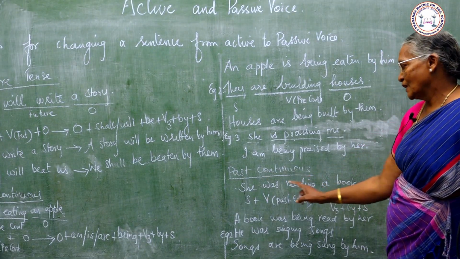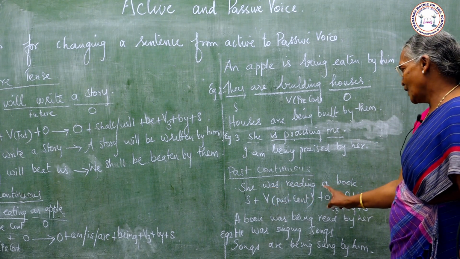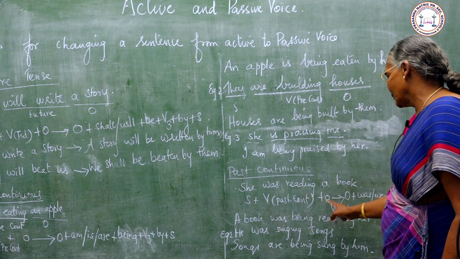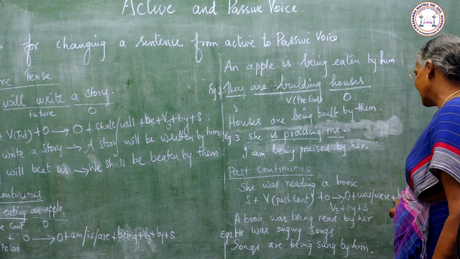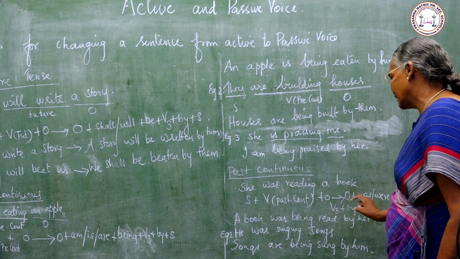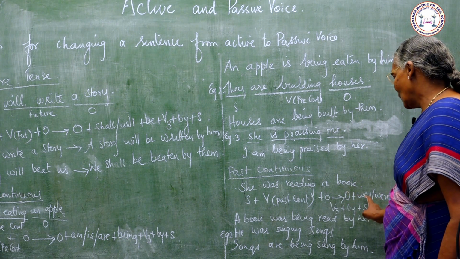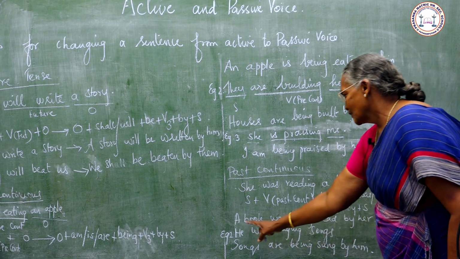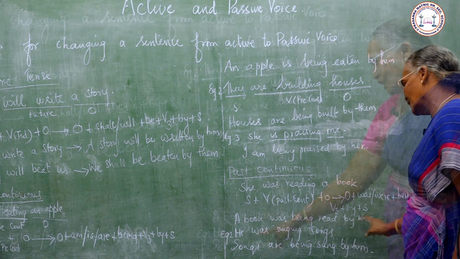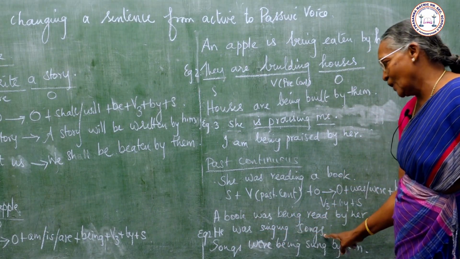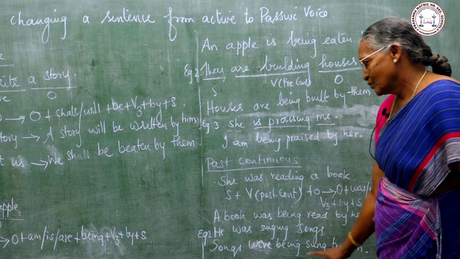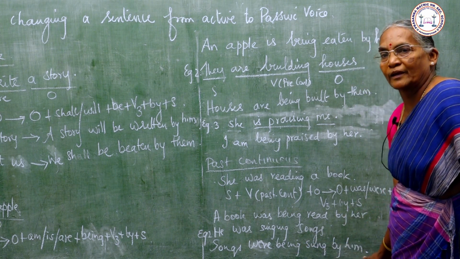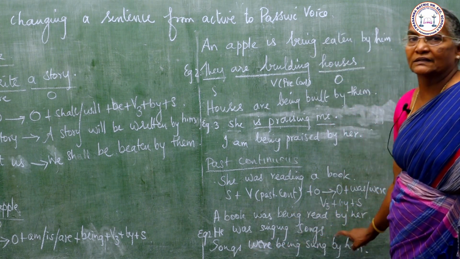Past continuous. She was reading a book. A book is the object, it is a singular object. So S plus V plus O becomes O plus was or were plus being plus verb 3 plus by plus S. A book was being read by her. He was singing songs. Songs is plural, so we add were. Songs were being sung by him.